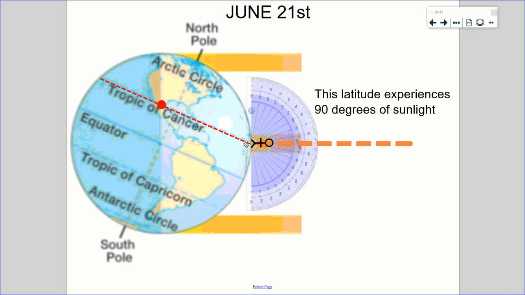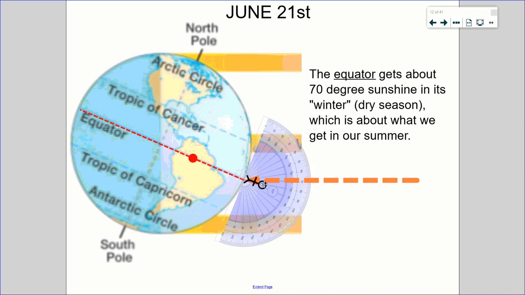Here we have someone on the Tropic of Cancer. Here, this person would need to look directly over the tops of their heads in order to see the sun. So this is indicating that that sun is really hitting this latitude with extreme prejudice. Lots and lots of energy and intensity is hitting right there. This person at the equator is getting pretty high sunshine as well. Not quite as intense as the Tropic of Cancer, but more so than the Arctic Circle. They're getting about 70-degree sunshine right here, which is a good amount.